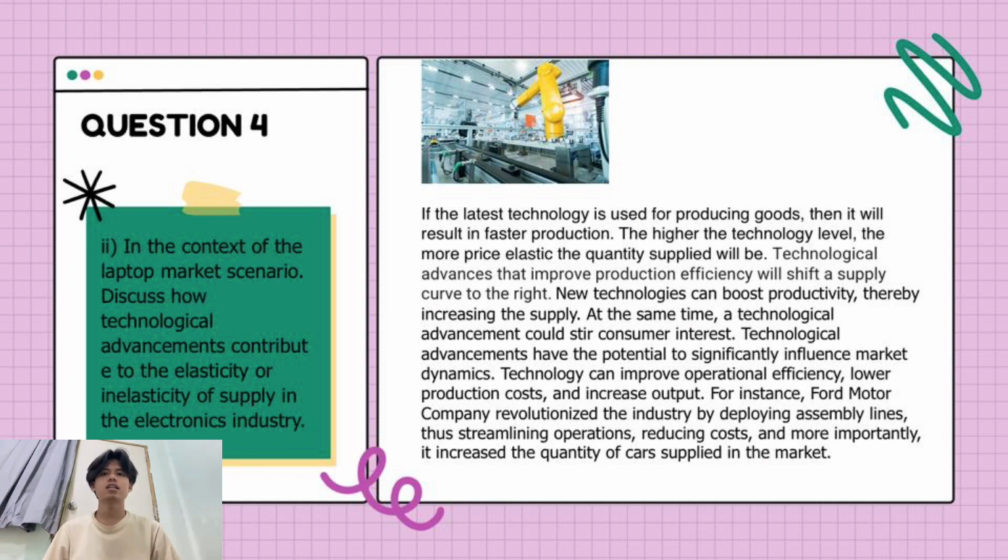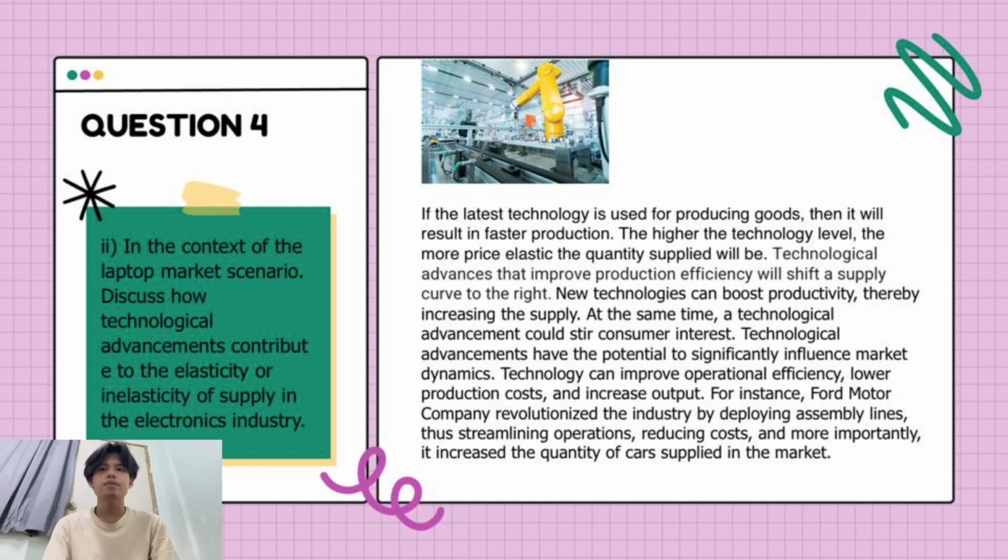The higher the technology level, the more price elastic the quantity supplied will be. Technological advances that improve production efficiency will shift the supply curve to the right. New technologies can boost productivity, thereby increasing the supply.